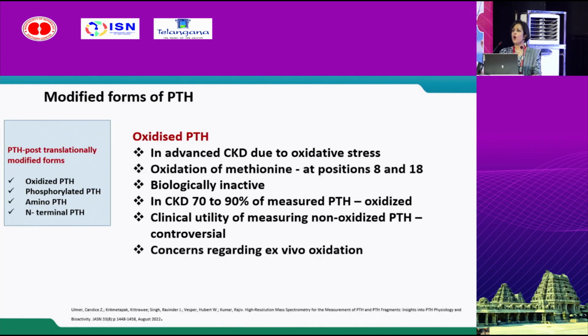Now, coming to the modified forms of PTH, we have several forms like oxidized PTH, phosphorylated PTH, amino PTH, N-terminal PTH. Of that, the important one in CKD is oxidized PTH, because in advanced CKD, there is huge oxidative stress. So plasma proteins, including PTH, get oxidized. The problem is this is biologically inactive, and in CKD around 90% of the PTH is oxidized PTH.